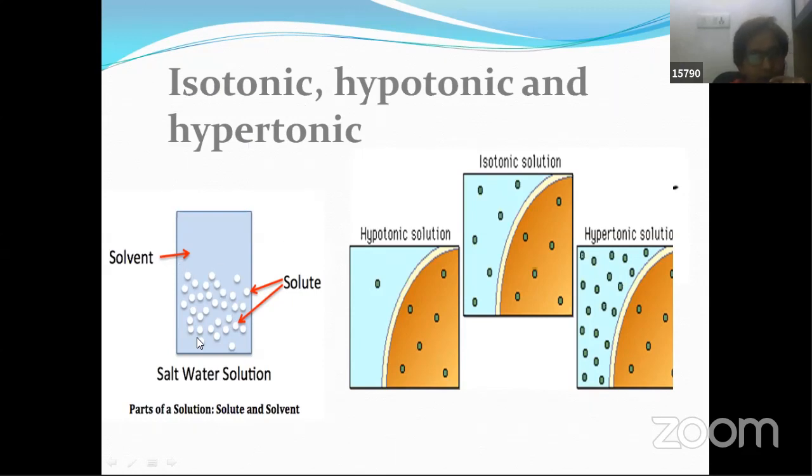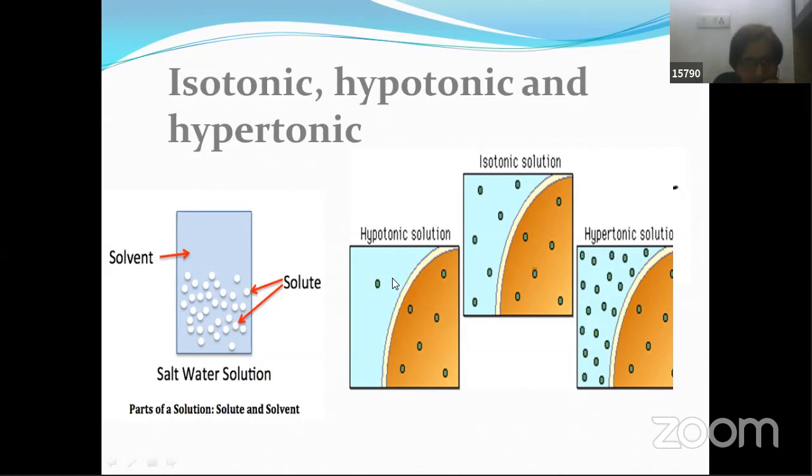Now, before, I explained to you what a solution is. A solution consists of a solvent, which is mostly liquid. It can be gaseous also. Here we have solute particles which get dissolved and you can't see them. This is an example of a solution. Suppose you are taking two different types of solutions, then how do we compare the solutions in terms of concentration and give names to them?